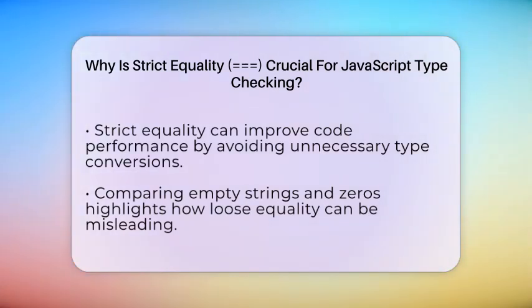For example, comparing an empty string to 0 with loose equality returns true, which can be confusing. But with strict equality, an empty string is not equal to 0 because their types are different.